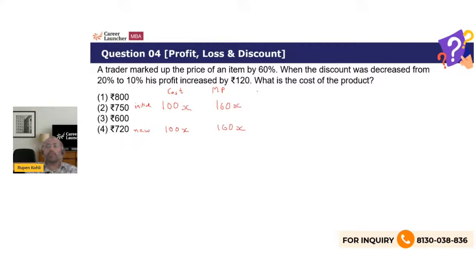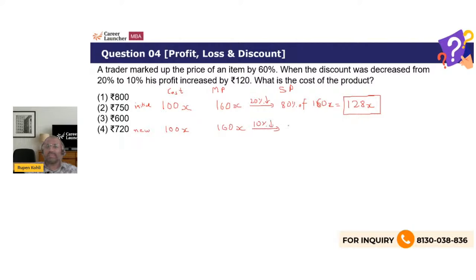What we now know is that in the initial scenario, the discount given was 20%. So you decrease 160 by 20%, means you take 80% of 160x, which is 128x. That was your initial selling price. You're getting a 28% overall profit. Now, in the new scenario, you're giving a 10% discount only.